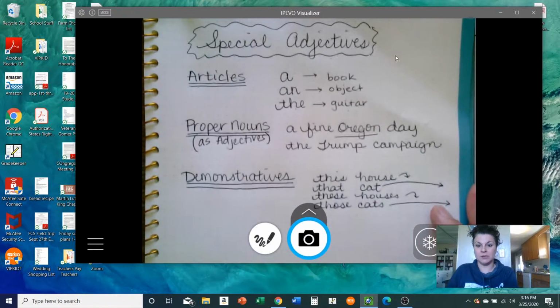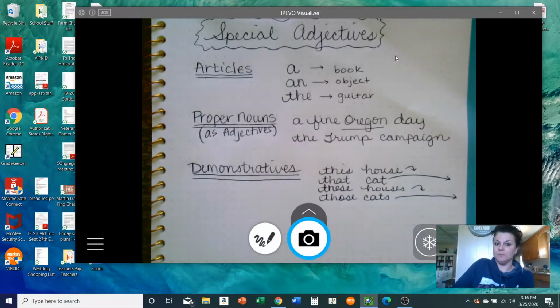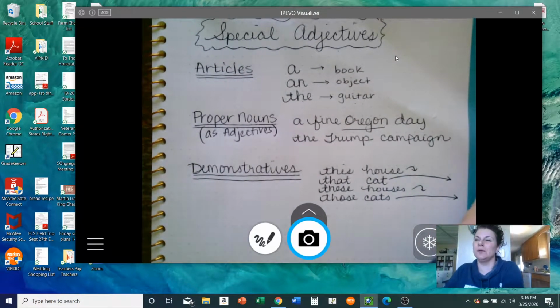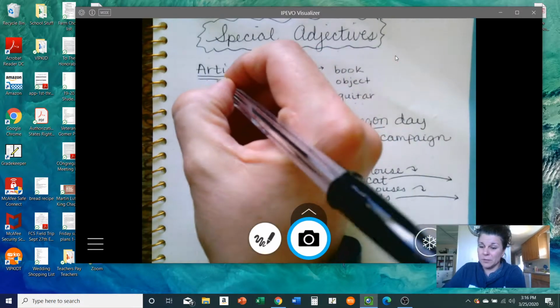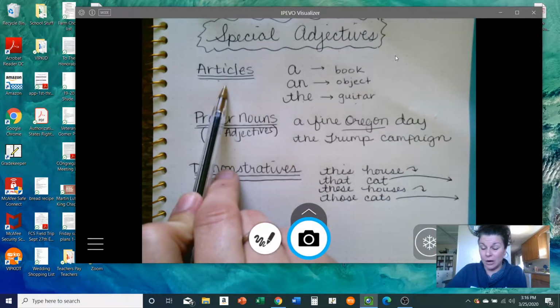These are the special adjectives that we're learning about today. So you kind of just need to memorize that these are other kinds of adjectives. They're just not as obvious as describing something as tall or beautiful. There are other ways that nouns are described. So one of the most basic ones that we use all the time are articles.